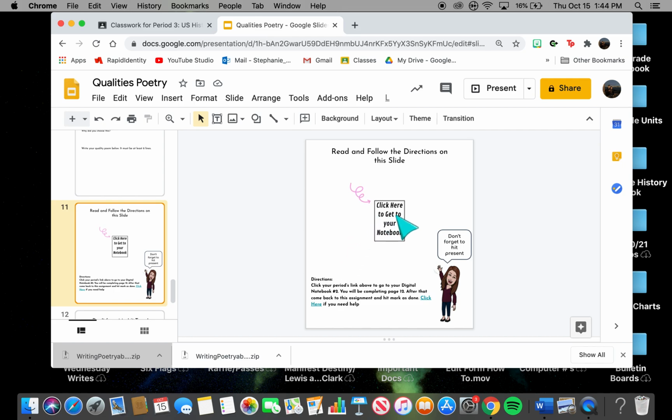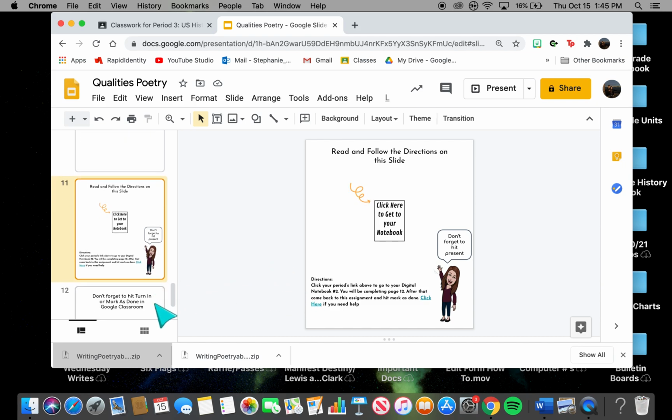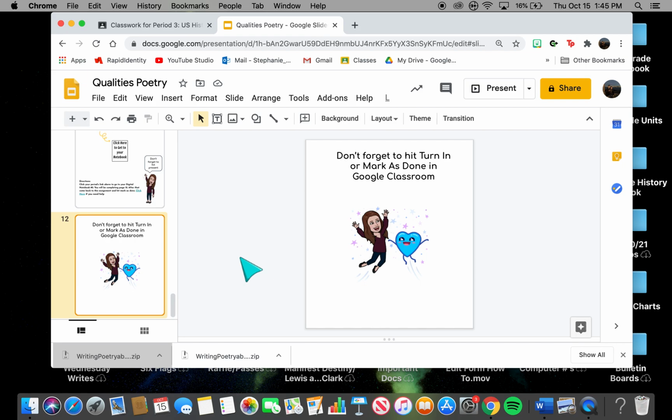What you need to do is click here, it'll take you to your notebook, scroll down to page 12, and complete page 12. If for some reason you don't have a page 12 or your page 12 is blank, let me know as soon as possible so I can fix that for you. Otherwise there might be an issue. And at the end, don't forget to hit turn it in or mark as done in Google Classroom.